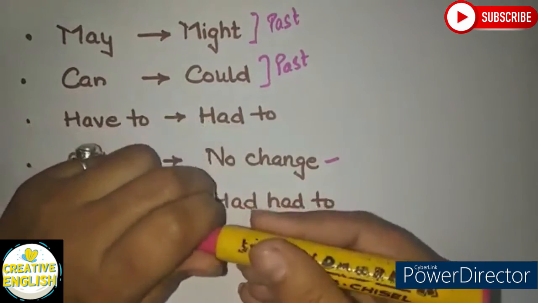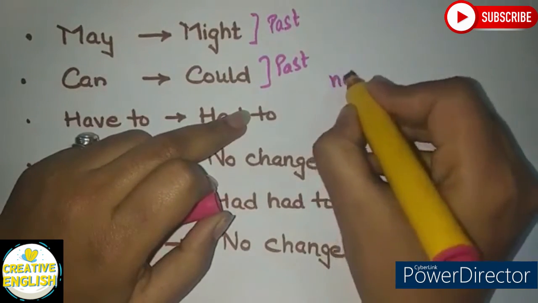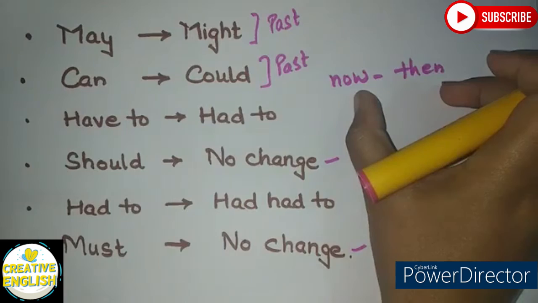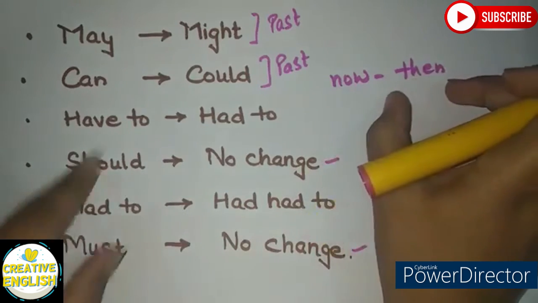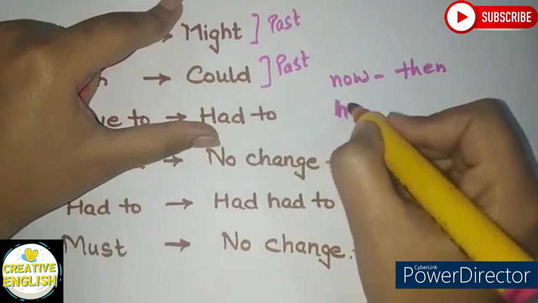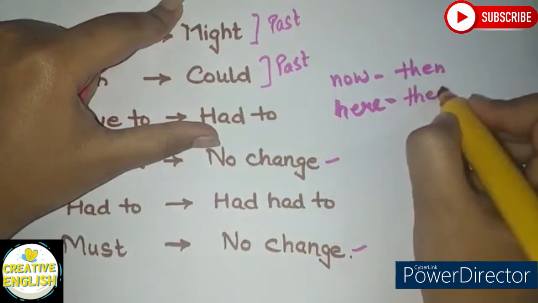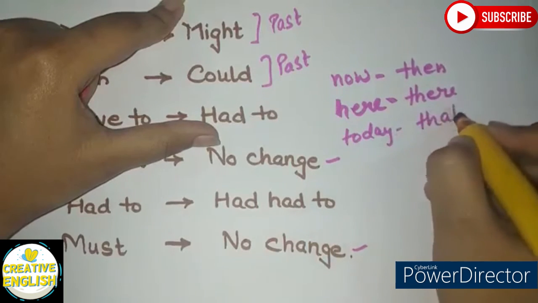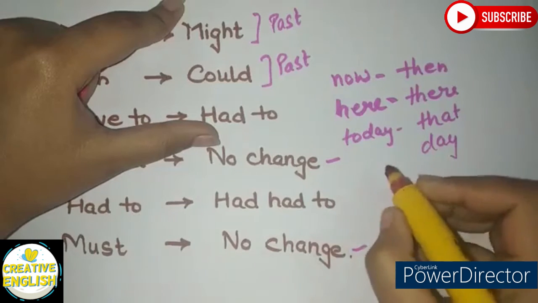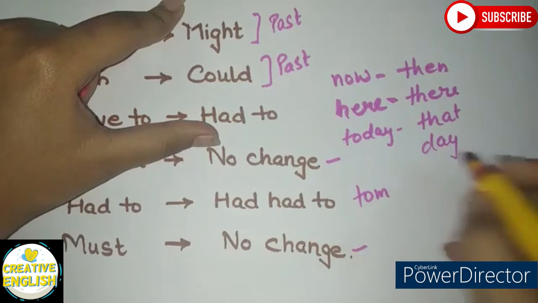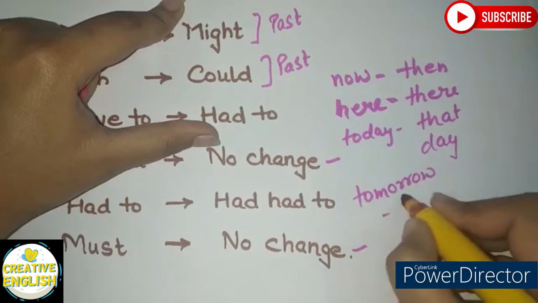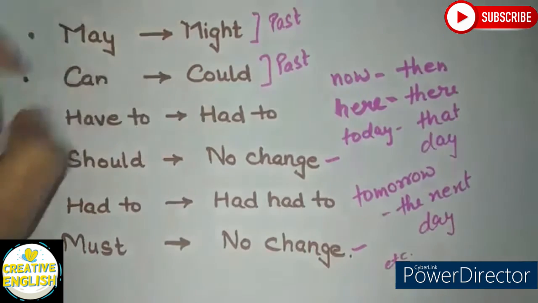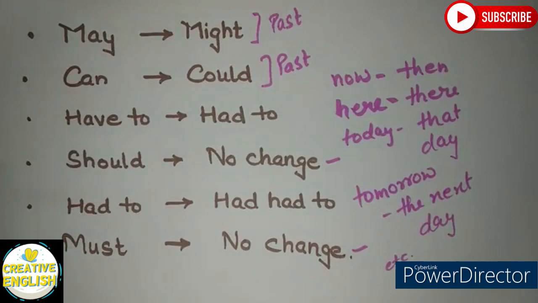Some other words can also be changed. Now can get changed into then, because it can be an expression of place or an expression of time. Here will become there, today will become that day, and tomorrow will become the next day, etc. So these are a few changes we can make in indirect speech.